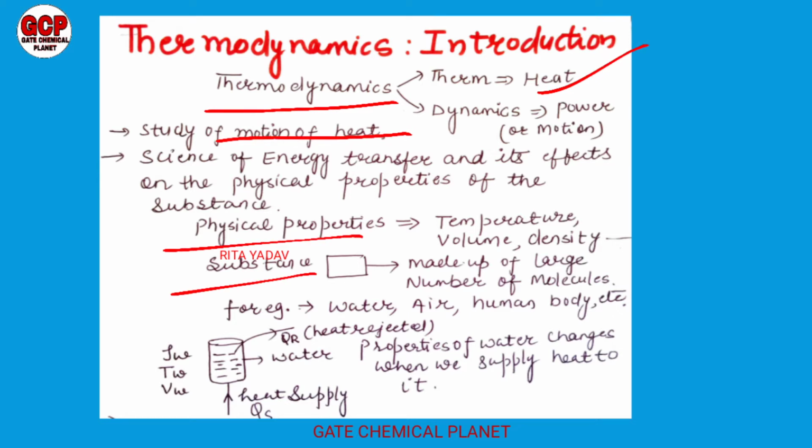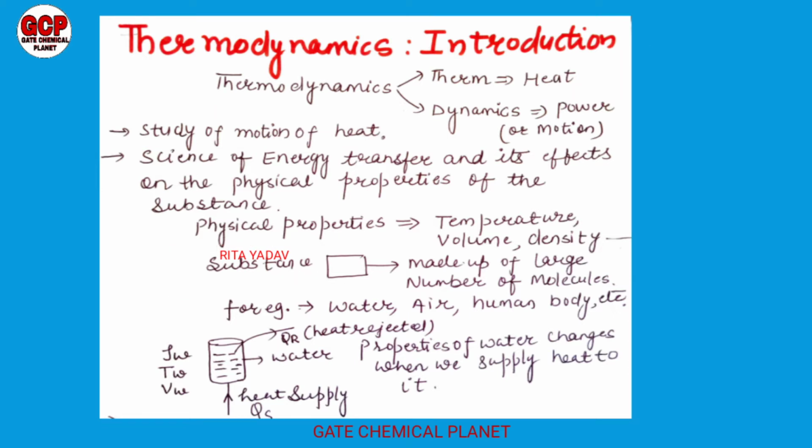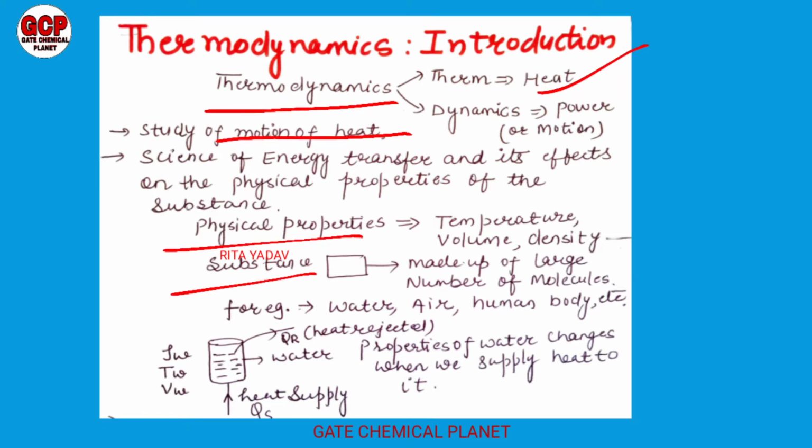What do you mean by physical properties? Physical properties, for example, are temperature, volume, density. And a substance is anything which is made up of a large number of molecules. For example, the human body, water, air: anything which is made up of a large number of molecules is a substance.